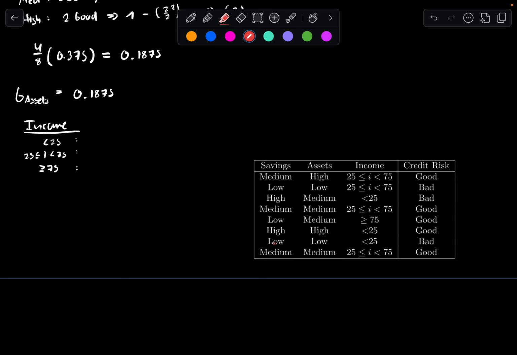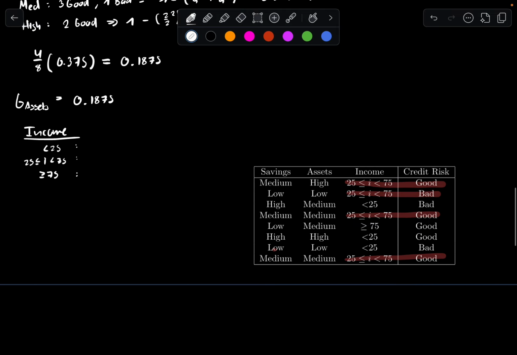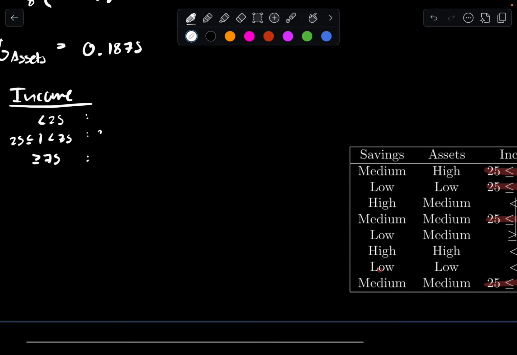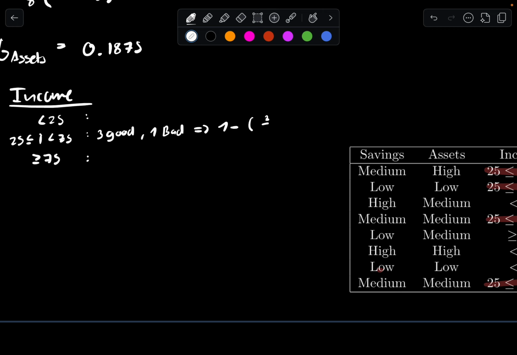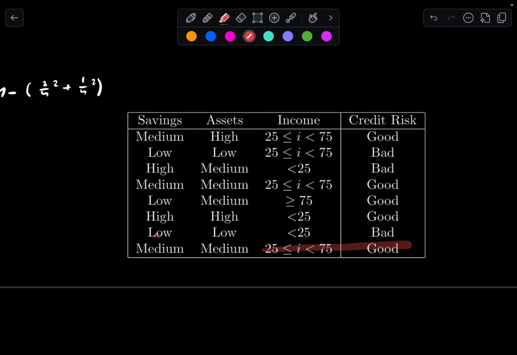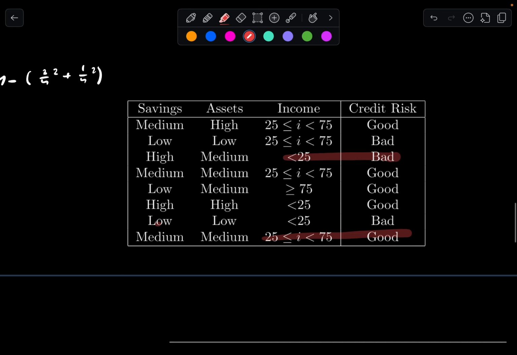Okay, so let's check this guy out. This one, this one, this one. It's 4 entries, and it's going to be 3 good, 1 bad. So that effectively gives us 1 minus (3/4 squared plus 1/4 squared). And then we do lower than 25.